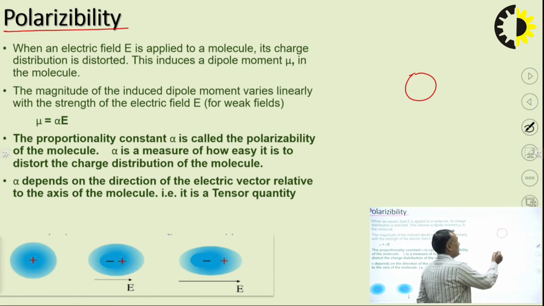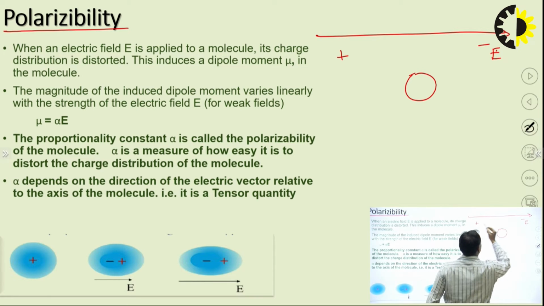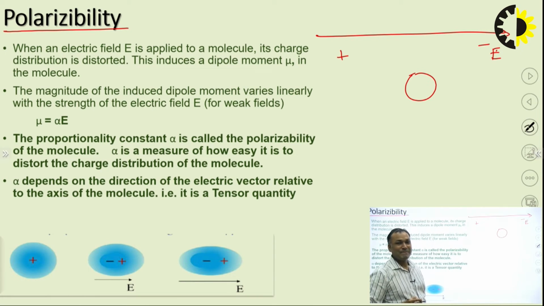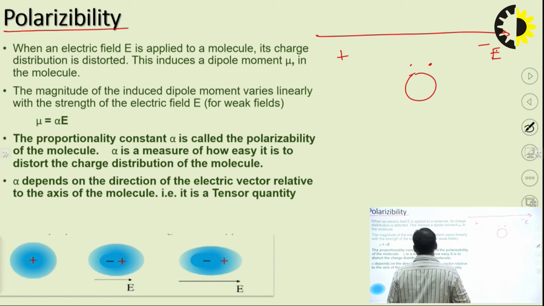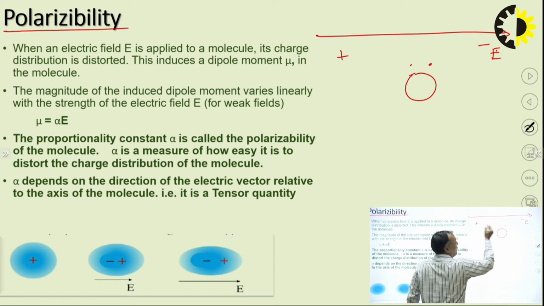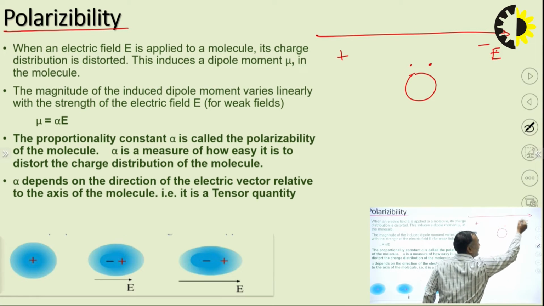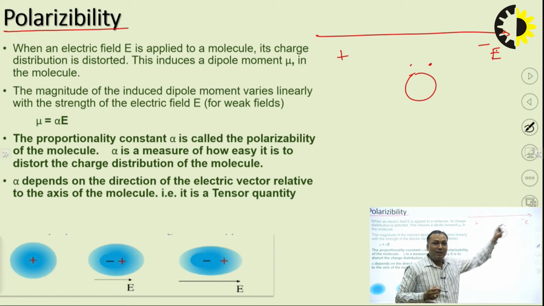Okay. So, once this molecule is placed in an electric field, and the direction of the electric field is this. This is the plus side, this is the minus side. So, this is suppose an electron pair. What happens when I have placed this molecule in an electric field?